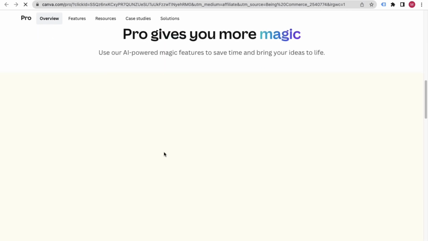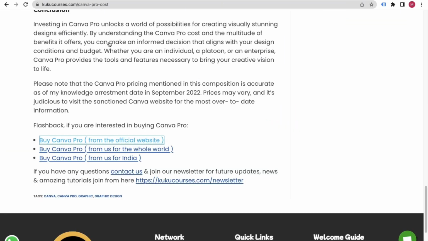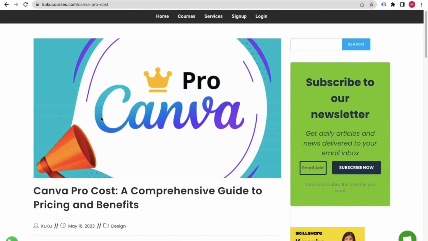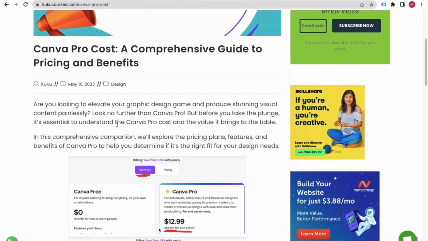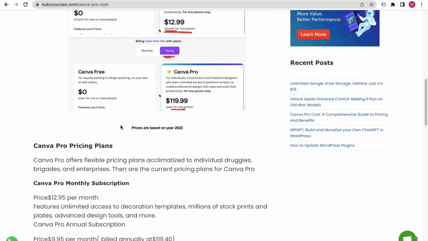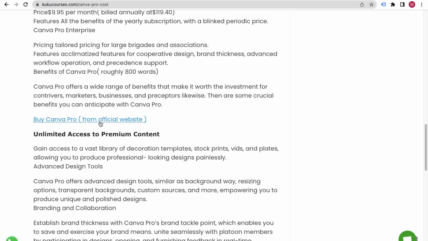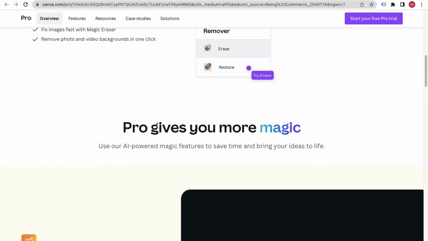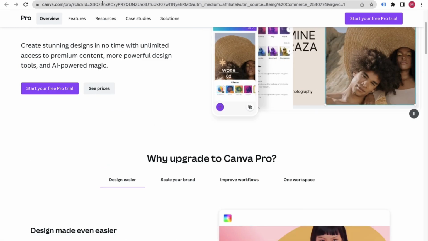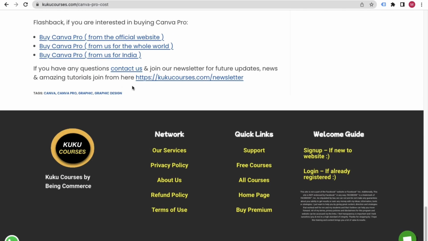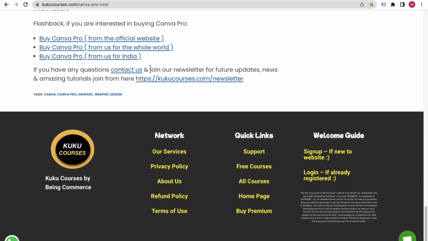Okay, and they can also purchase Canva Pro from Canva's official website. They can just go to Canva's website, and here you can see that this is my affiliate link. With this particular blog I am making money. A person can come to this blog and read it, and if they are interested they can purchase from the official website. Here also I have put in my affiliate link. So if they make payment on Canva's website, I still make money. If they buy from some other link, I still make money.